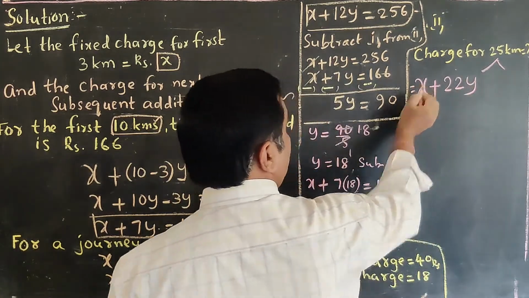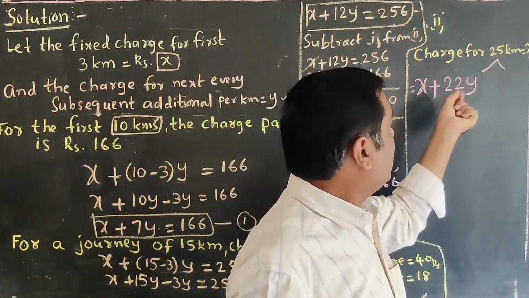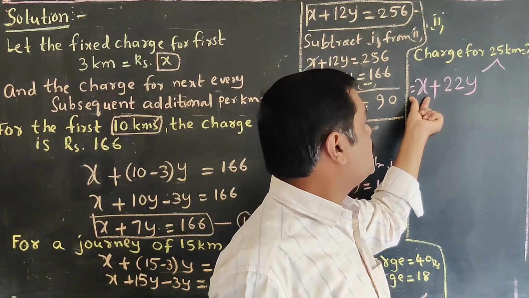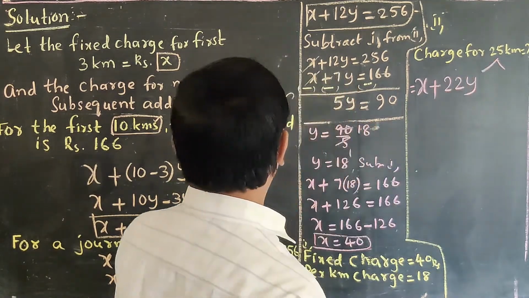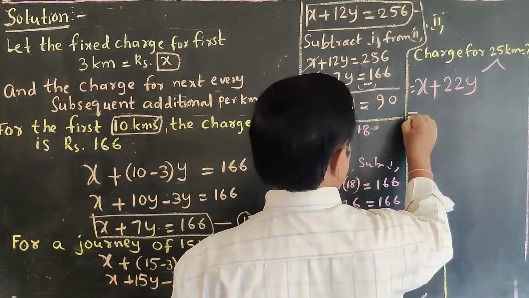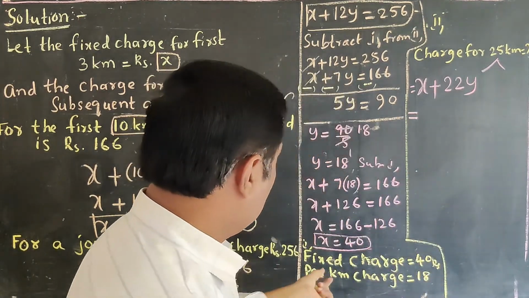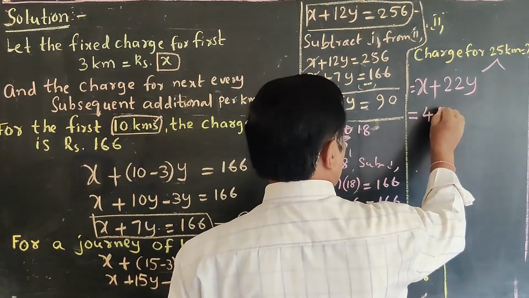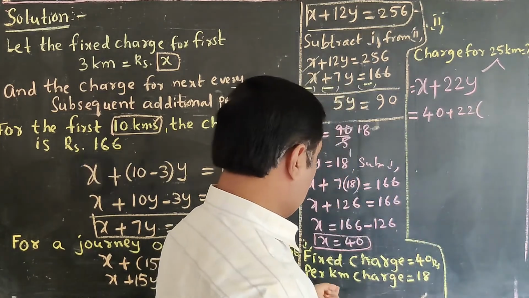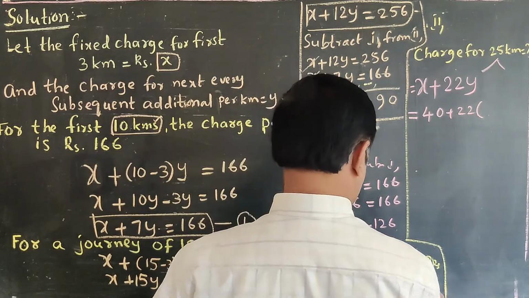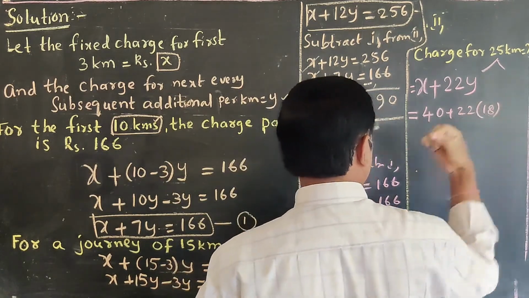Is it clear? In that 25, for the first 3 kilometers we are taking x charge, and the remaining 22 into y per kilometer. Right. x means we got 40 rupees, plus 22 into y, y means 18 rupees.